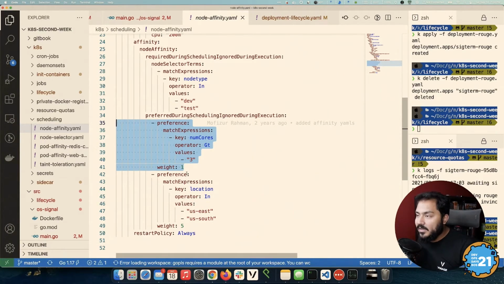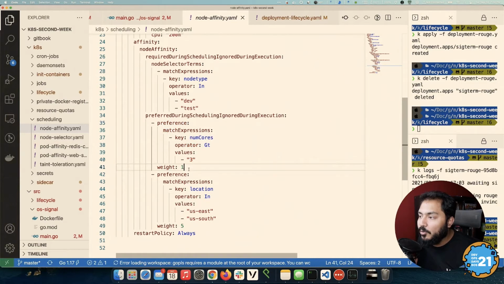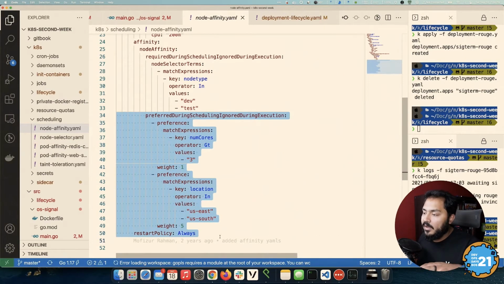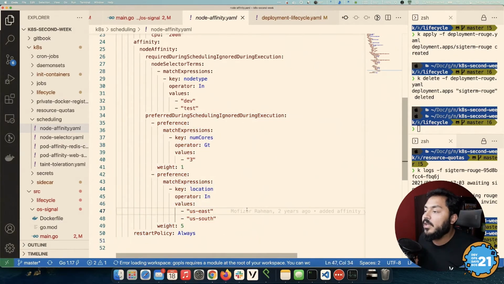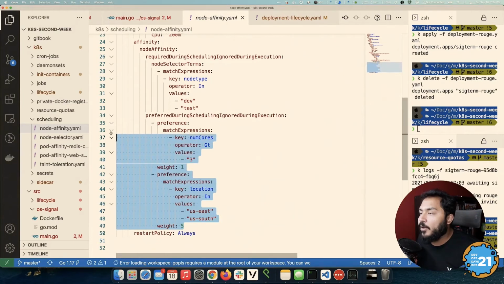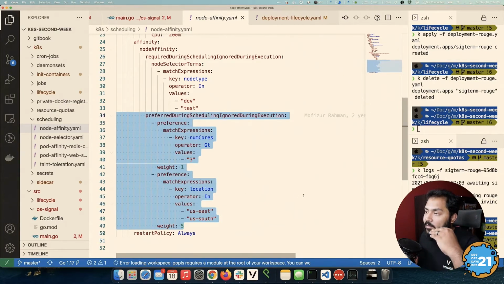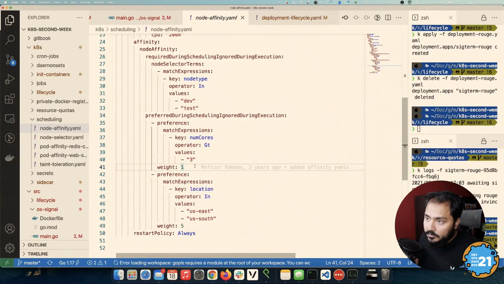In practice, I don't see too much usage of this, where you want to have a very complex algorithm of weights and preferences. But it's still good to have knowledge of, because when you're trying to deploy your application and you want to have an order of requirements met to be deployed, and there are certain conditions that are more important than others, you could do that via weights.